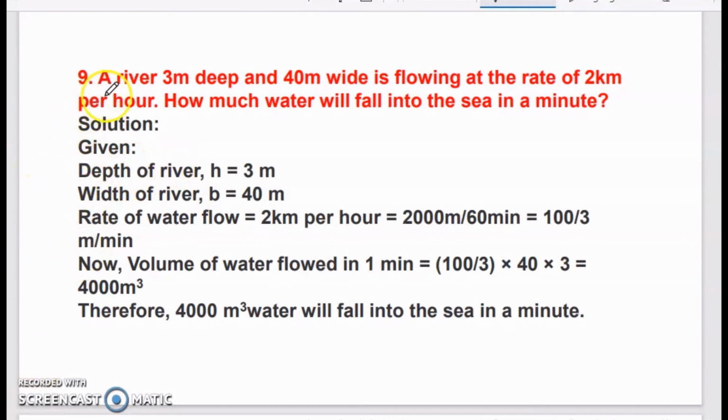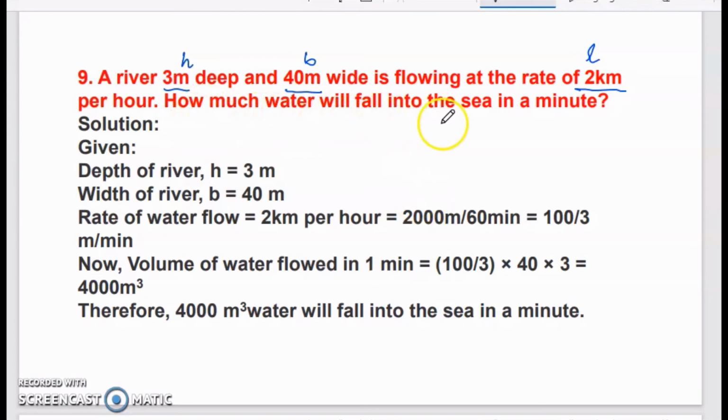Next one: a river 3 meter deep and 40 meter wide is flowing at the rate of 2 kilometer per hour. So 3 meter deep means this is the height, and 40 meter wide, this is the breadth. Now b and h are given to you. What about the length? Length will come from here. It is flowing at the rate of 2 kilometer per hour, so this will give you the length. Length is 2 kilometers in 1 hour.